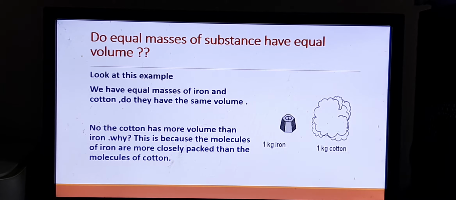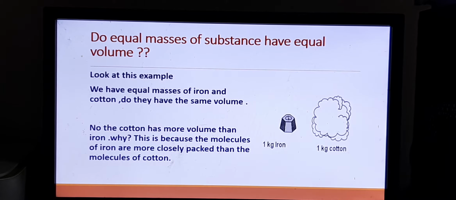Here you see equal volumes of two slabs are given, iron and sponge. You know sponge, which we use to wash utensils and all. It is very light. Okay. So both have the same volume, but do they have the same mass? That is the question. Do equal volumes of substance have equal mass? So here we have equal volumes of iron and sponge.